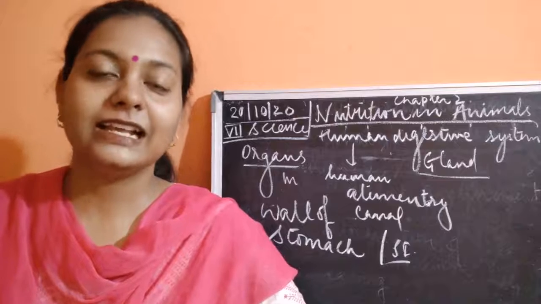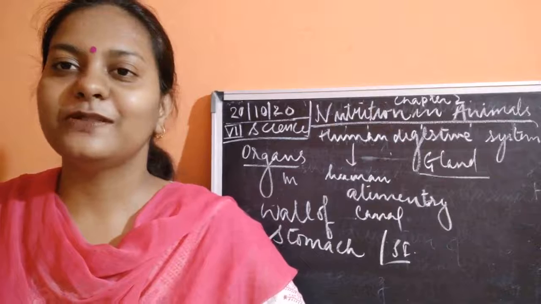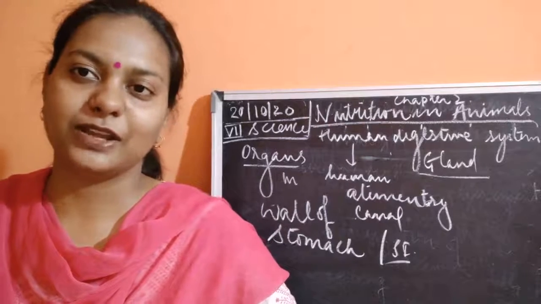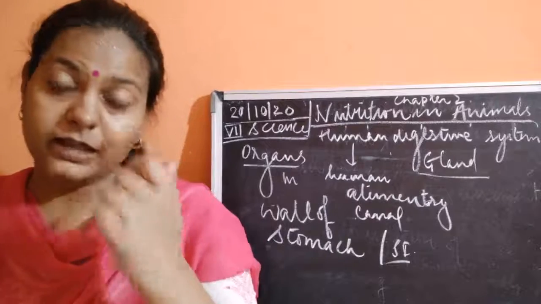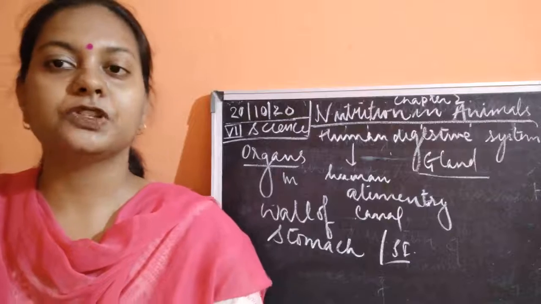You have seen the cow and other grazing animals sitting in the shade, or even if the shade is not there, when they are sitting at some place, they are continuously chewing. So what are they chewing? They are chewing the grass which was swallowed directly and stored in the rumen.